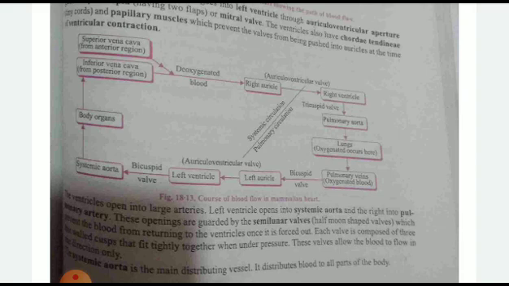Superior vena cava from the anterior region, then inferior vena cava from the posterior region. Those two combine together and carry the deoxygenated blood. Then right auricle. From right auricle it goes to the right ventricle. From here it goes to the pulmonary aorta. Then lungs. Then pulmonary veins. Then bicuspid valve, left auricle, left ventricle, then the aortic valve. Systemic aorta will be there, and so on. That process will be carried out.